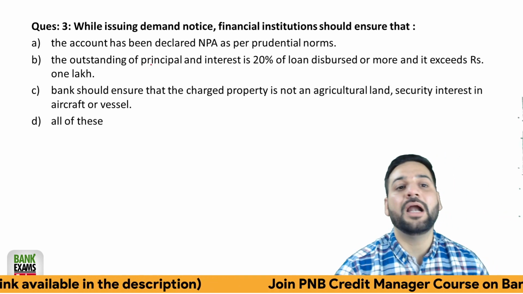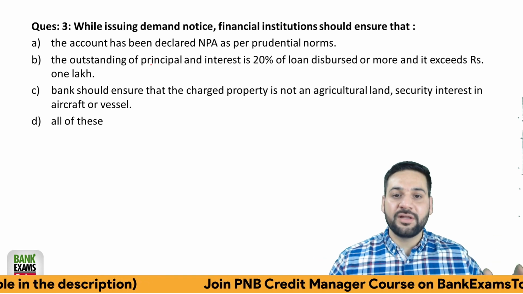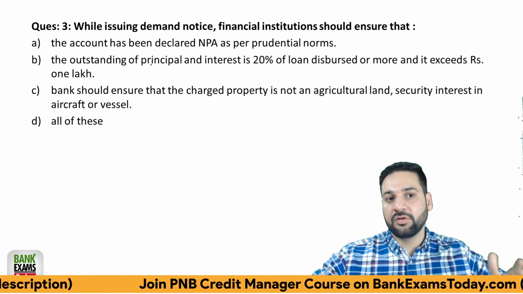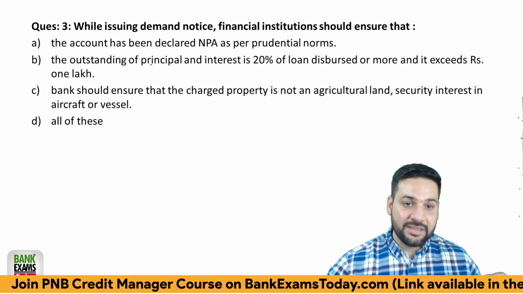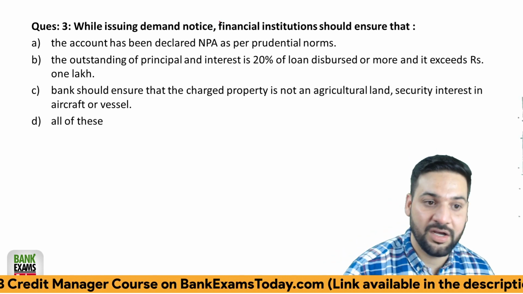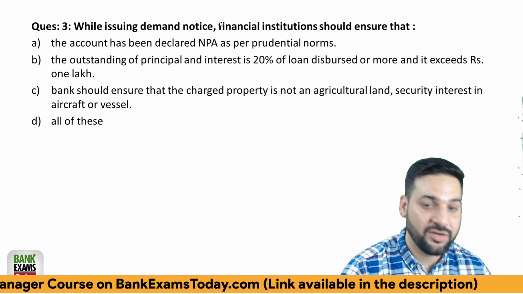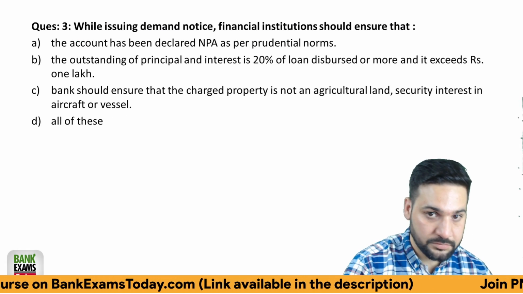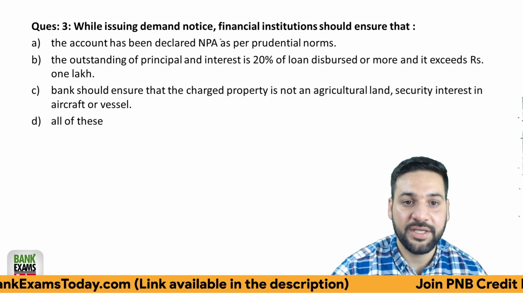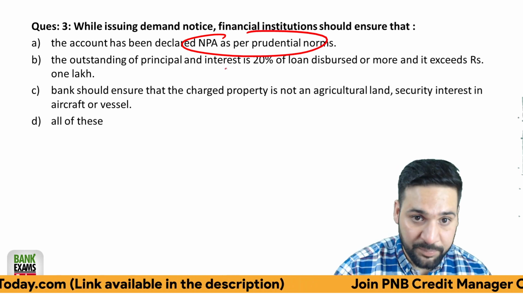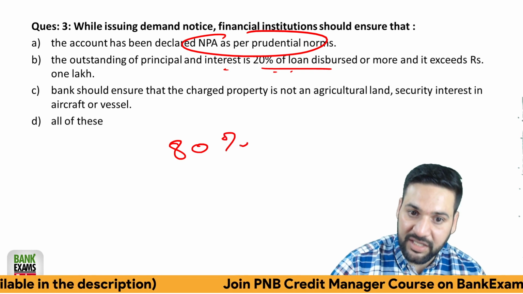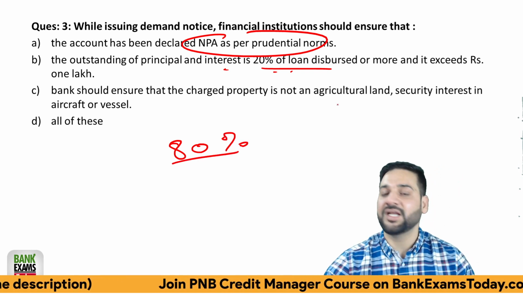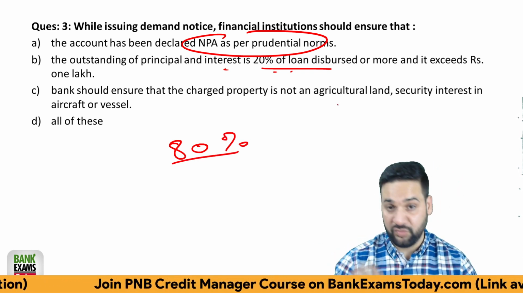While issuing a demand notice, when the bank or the financial institution issues a demand notice to the borrower, they should make sure that the account is already NPA. Account is already NPA. I already told you that if 80% is already paid, then SARFAESI won't be applicable.